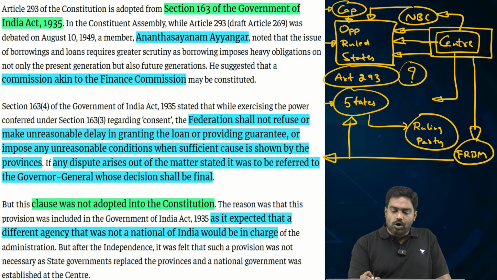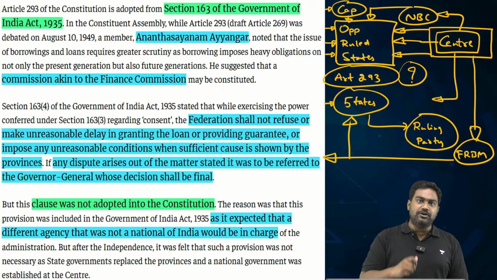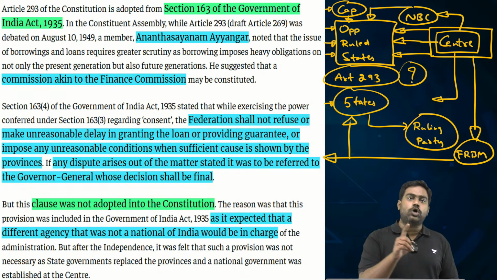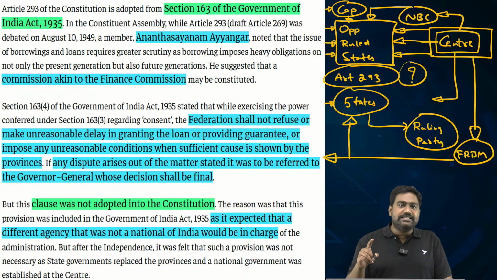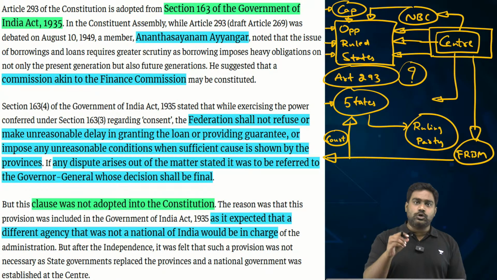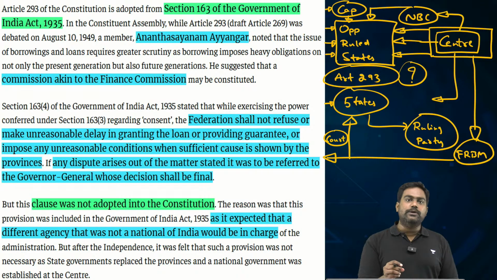But states, especially opposition-ruled states, have a different view altogether. They have a completely different opinion. Their argument is that the center is discriminating against opposition-ruled states, placing these caps and ceilings only on opposition-ruled states. So it is for the court to determine whether these caps that are being placed by the center are constitutionally valid or not by interpreting Article 293.